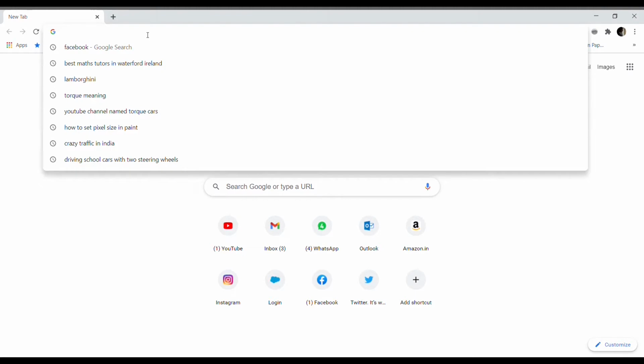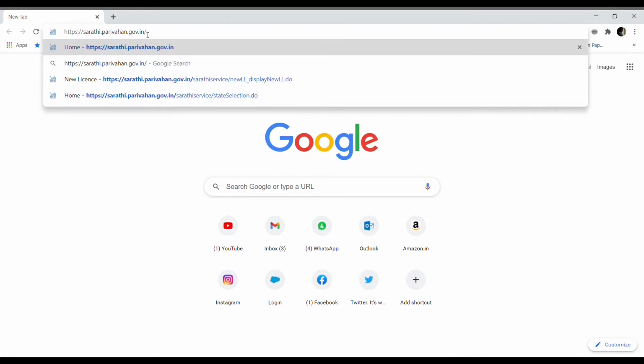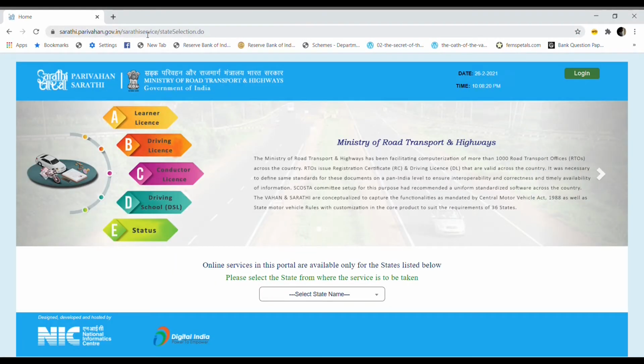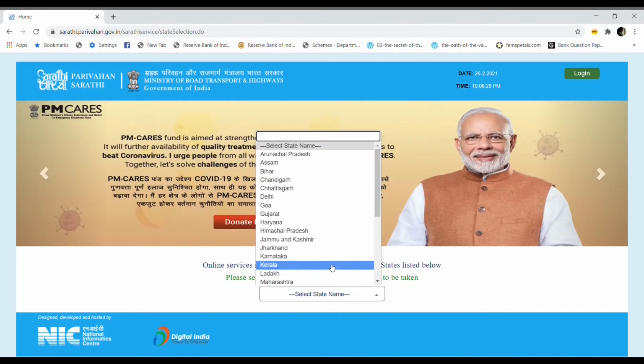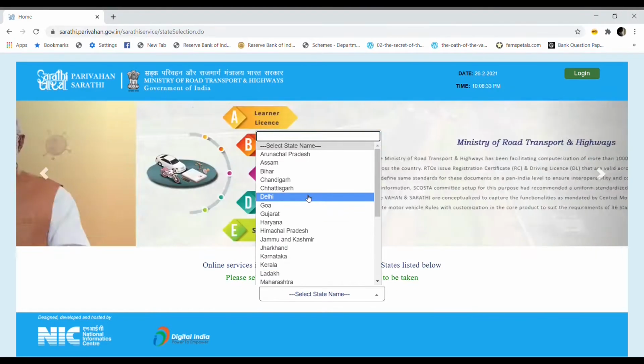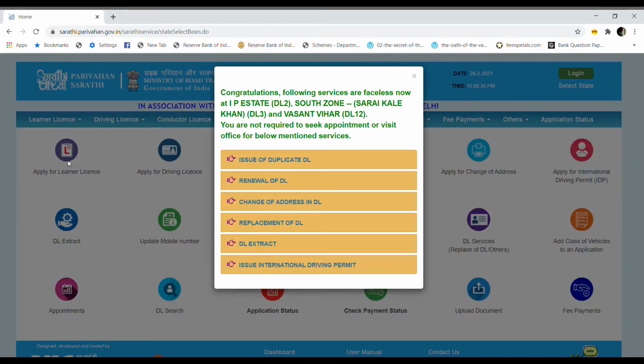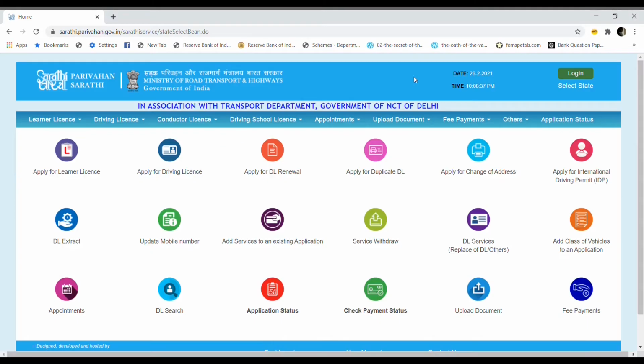You have to go to this site, which is sarthi.parivahan.gov.in. Keep one thing in mind, this site is for the majority of the states in India, but there are some states which are not covered, like Telangana is not covered. However, even if your state is not mentioned in the list here, there will be a very similar process for it. For this example, let's go to Delhi, and let's just close this.